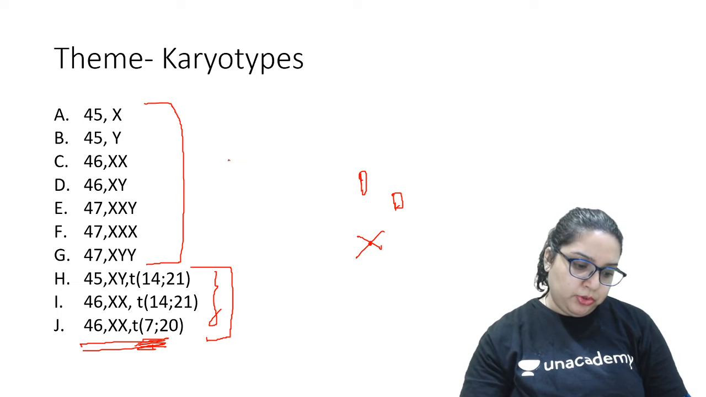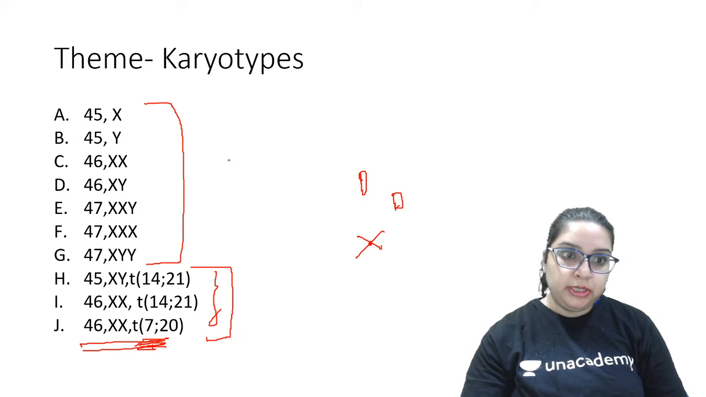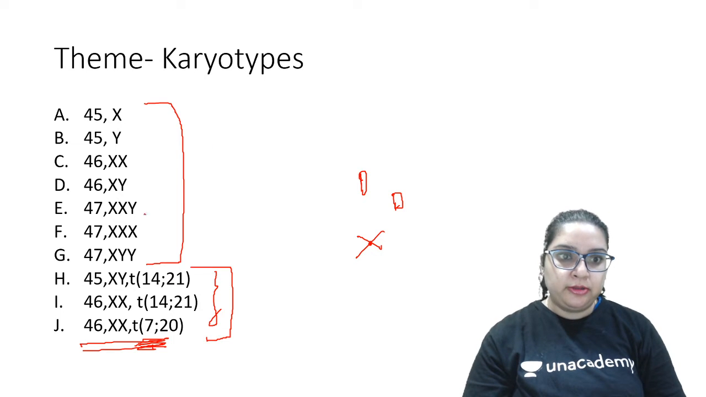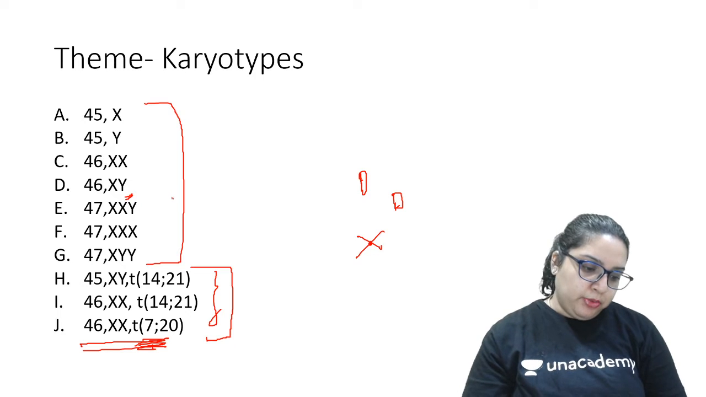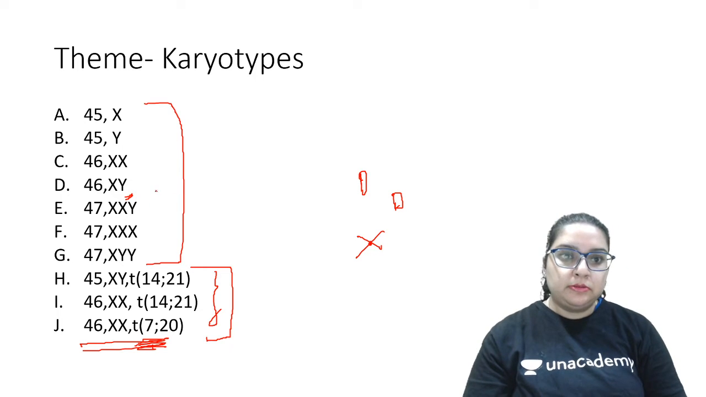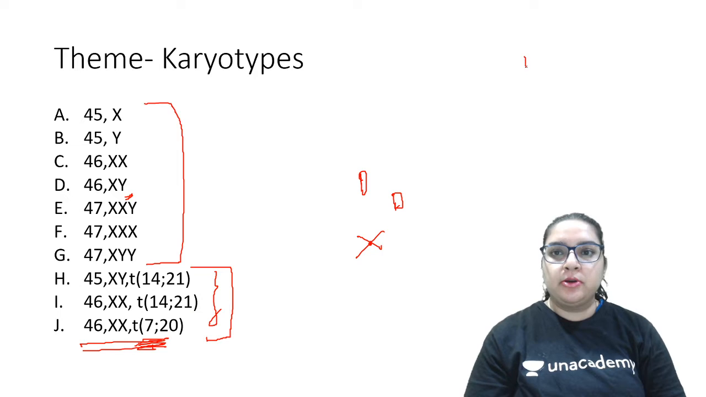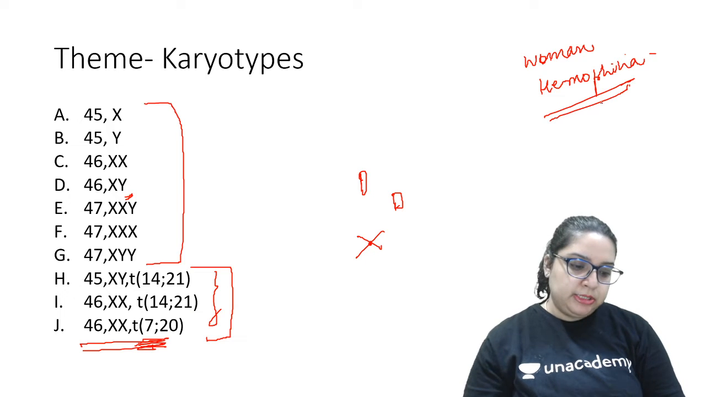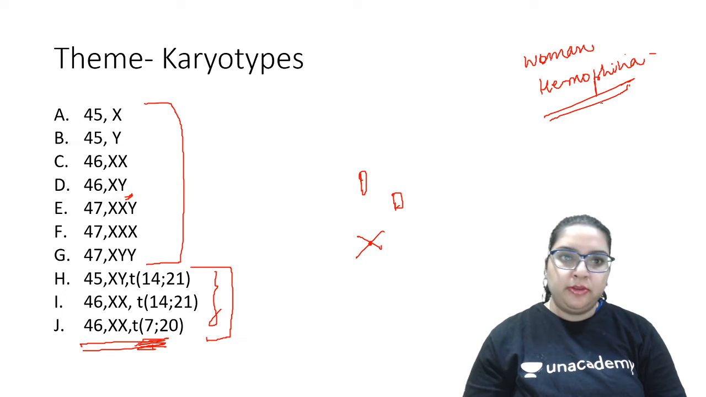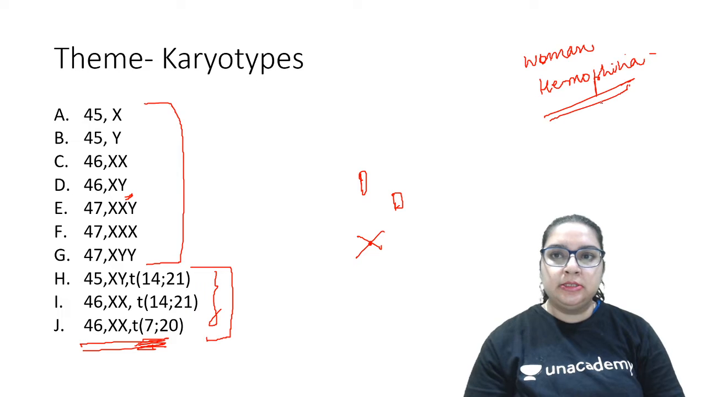Femida has given 2D as the answer, which is 46XY. No dear, I'm afraid Femida, that's not the answer. What about others? It's a woman who has hemophilia. Do we generally see hemophilia in women? No. It's an X-linked recessive condition. So which are the conditions where a woman can get hemophilia?